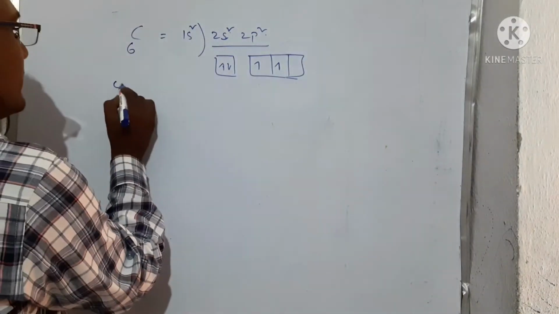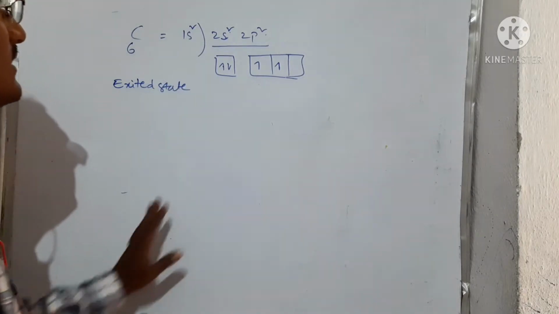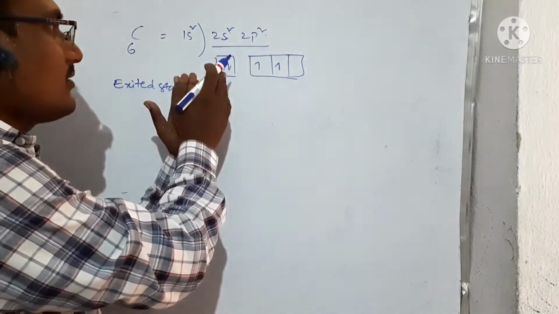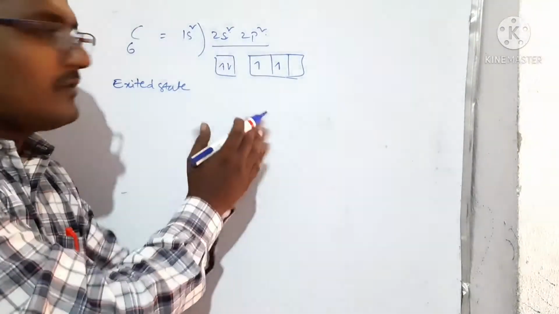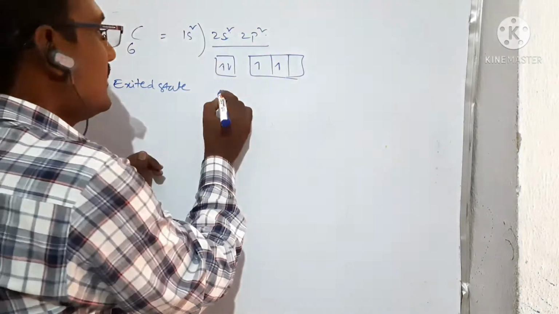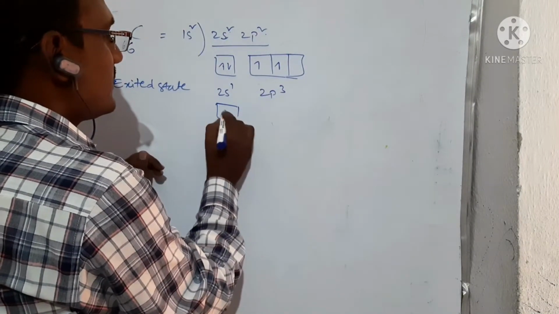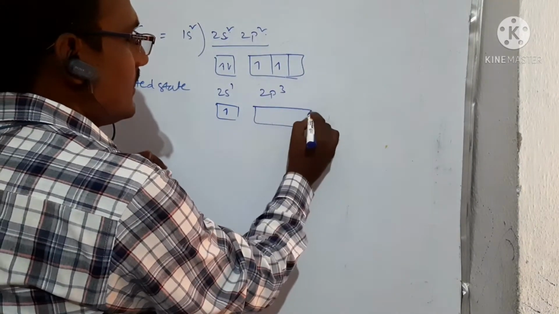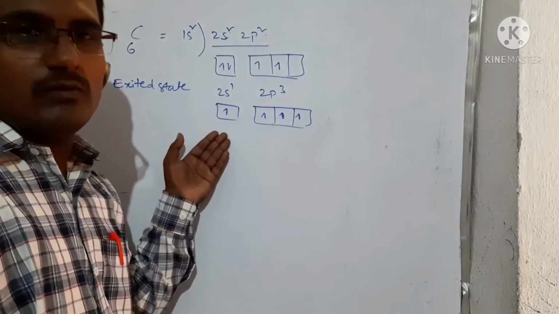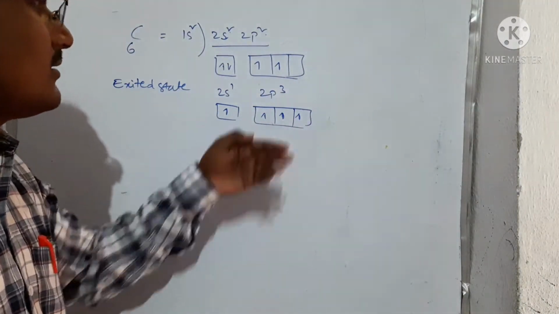In the excited state, one electron of the s orbital, which has 2 electrons, jumps from s to p to fulfill the half-filled electronic configuration of the p orbital. So its electronic configuration is 2s1 and 2p3 in the first excited state. S has only one orbital and P has 3 orbitals, so 1 and 3, 2s1 and 2p3.